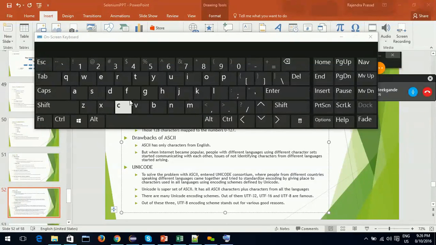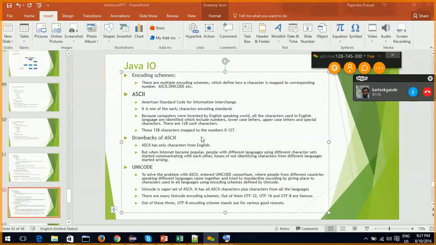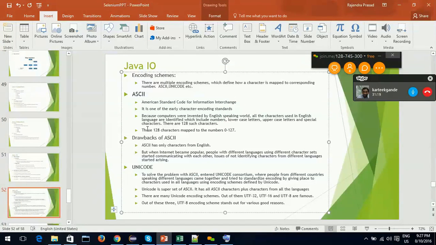So those were all the characters defined in the English language. When we sum all those characters, there are a total of 128 such characters.